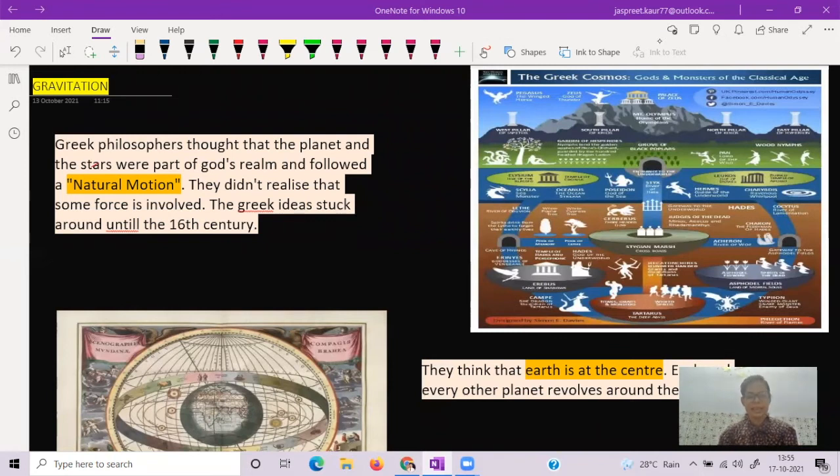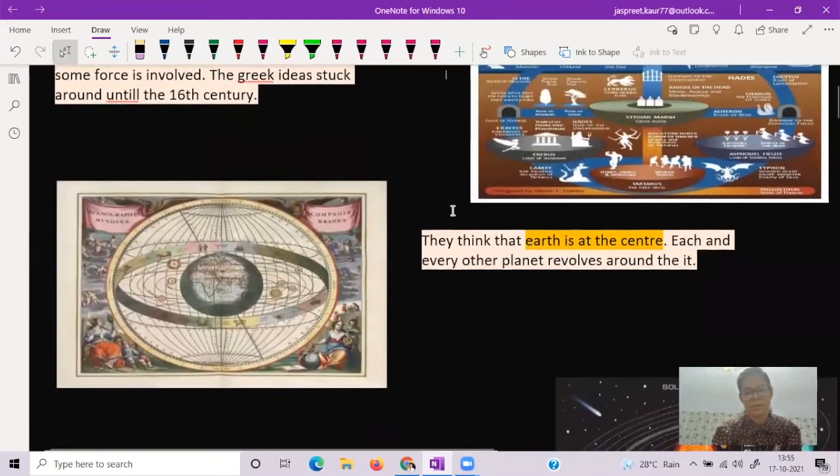Humans only recently realized what gravitation is. In the beginning, Greek philosophers thought that the planets and the stars were part of the God realm and followed natural motion. They didn't realize that some force was involved. They just thought the Earth is at the center and every planet revolves around it.